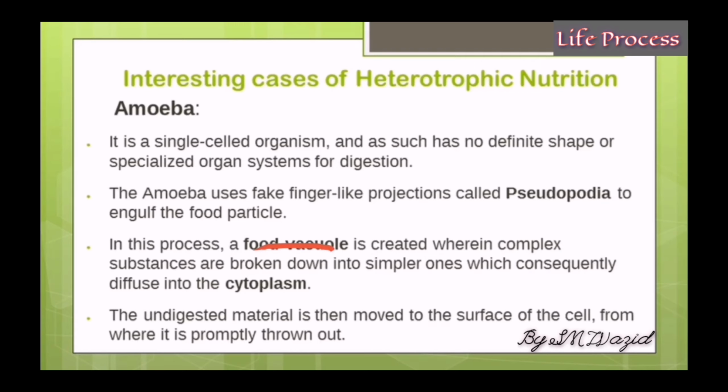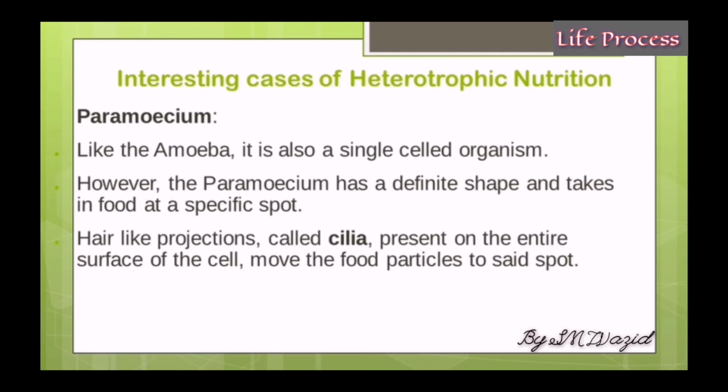Coming to the paramecium. The paramecium, like the amoeba, is also a single-cell organism, but unlike the amoeba, it has a definite shape and takes in food at a specific spot. This can be considered the equivalent of the human mouth. The mouth is where we ingest our food. Hair-like projections called cilia, which are present all over the body of the paramecium, bring food to this spot. That covers nutrition in the paramecium.